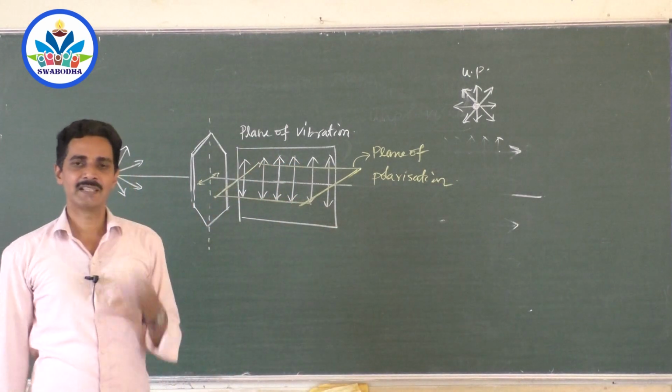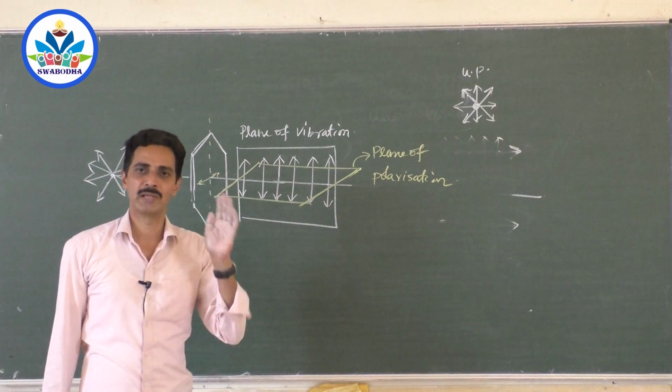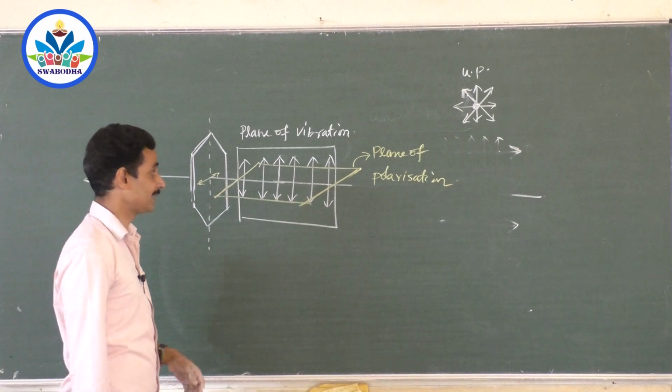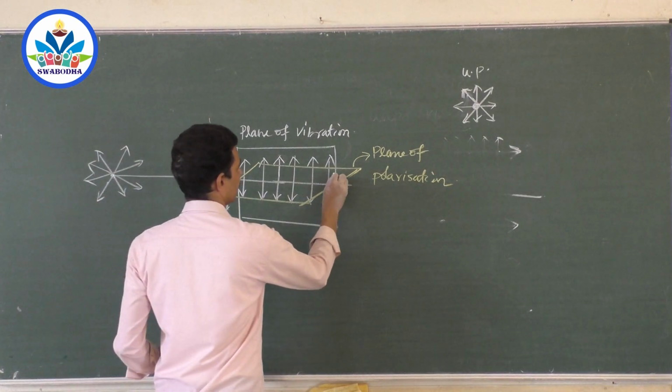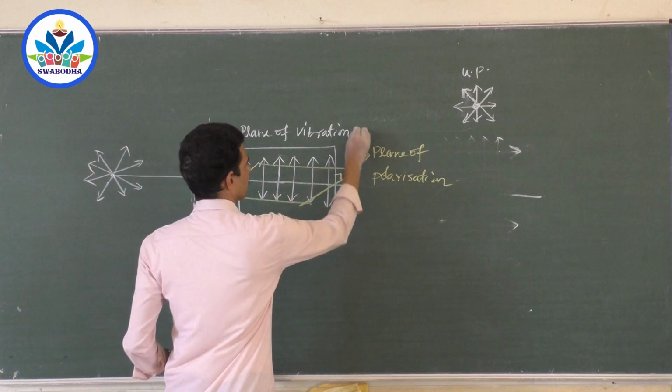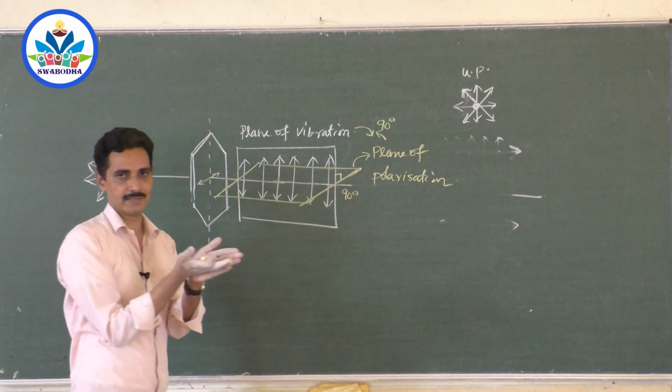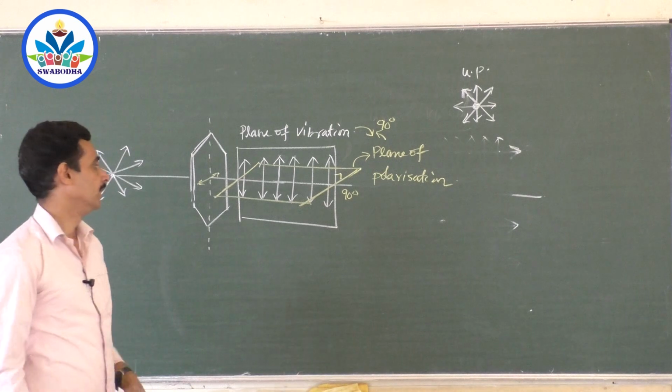Plane of polarization is the plane in which there are no vibrations at all. Plane of vibration is the plane in which there are vibrations. What is the angle between them? Definitely the angle between them is 90 degrees. So the plane of vibration and the plane of polarization are aligned at 90 degrees. They are always at 90 degrees. Okay.